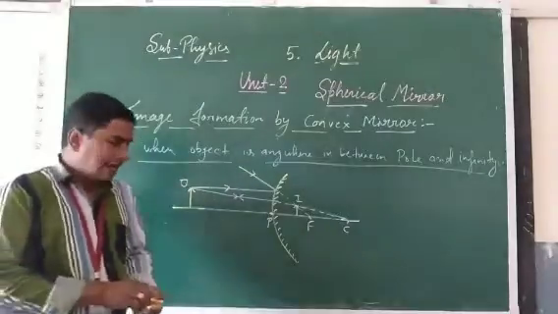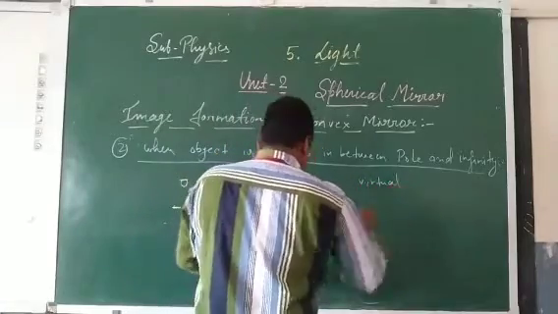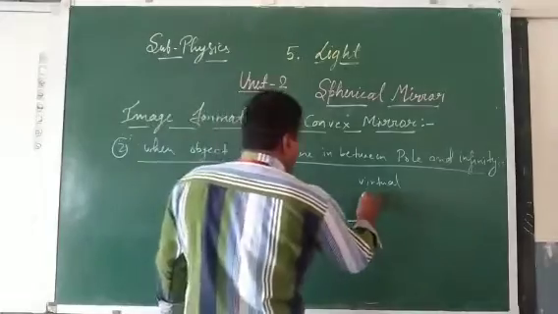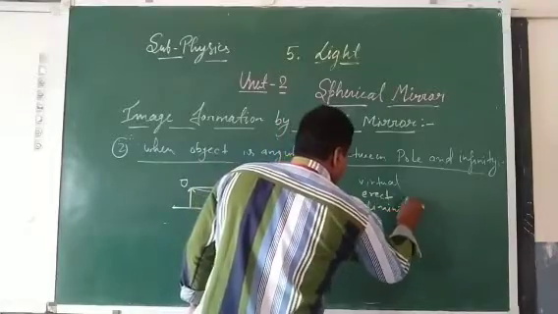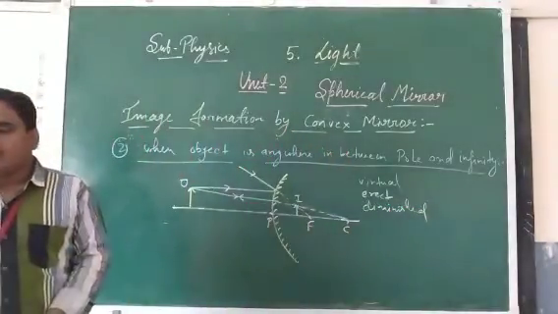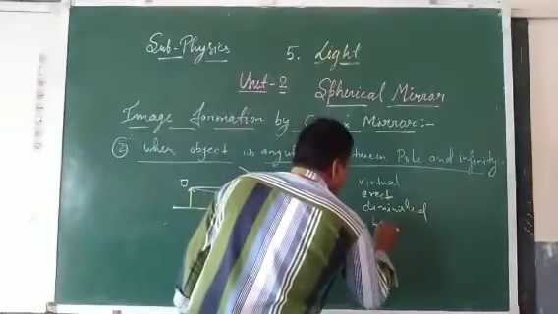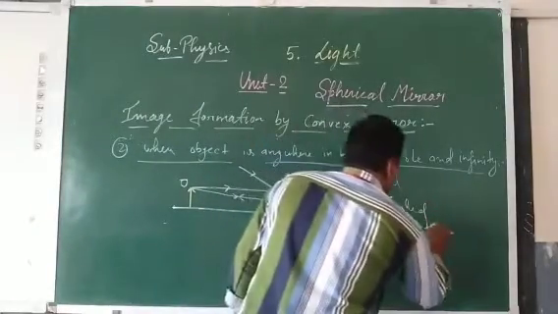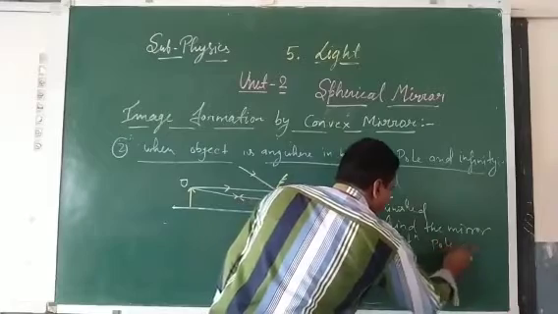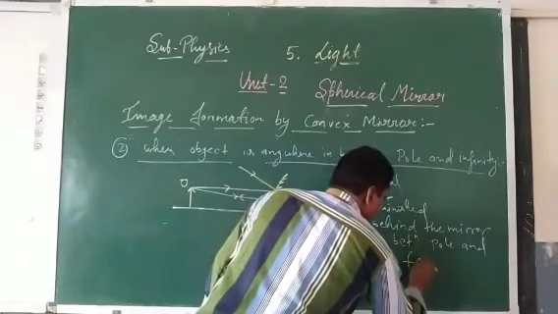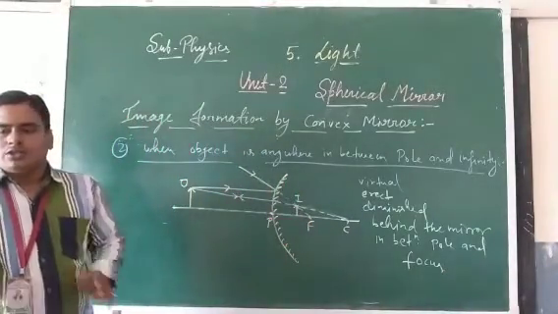Okay, students, you can write the nature and characteristics of the image: virtual, erect, diminished, and behind the mirror, in between the pole and focus. Clear? So only two cases are there.